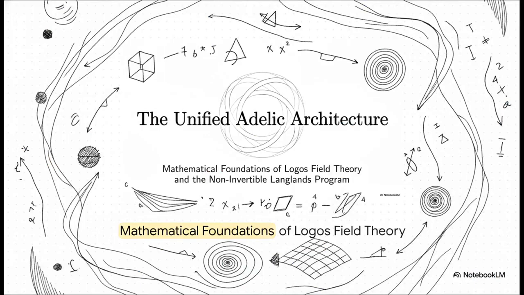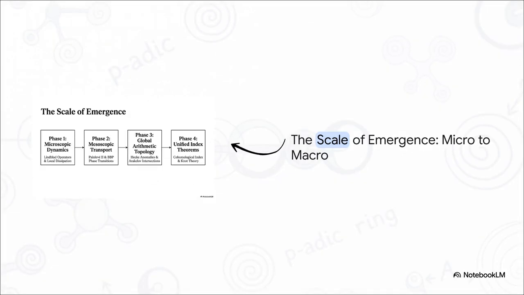All right, let's just dive right into the deep end by anchoring ourselves in the core mathematical framework of this architecture. We are fundamentally looking at the foundations of Lagos field theory alongside the non-invertible Langlands program. And look, this isn't just an exercise in abstract algebra. We're going to break down the exact equations governing how an open system approach literally forces space-time and number theory to interact. To really understand this, we have to map it out from the micro to the macro level.